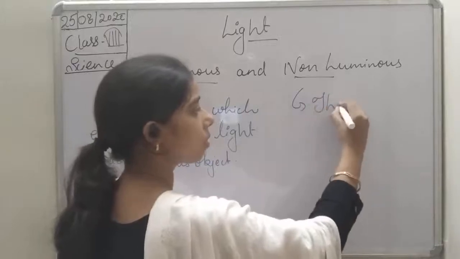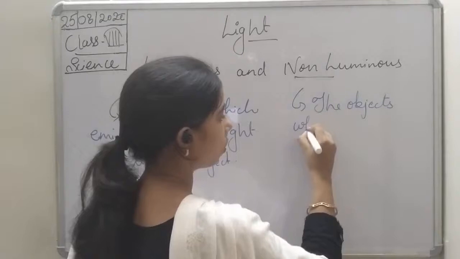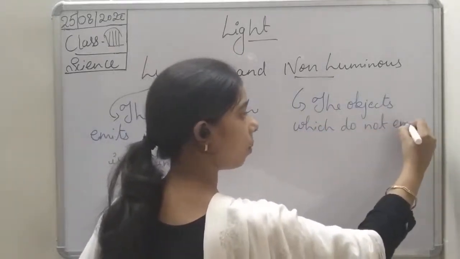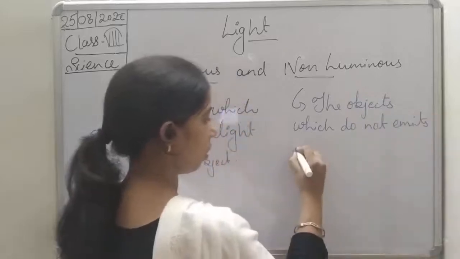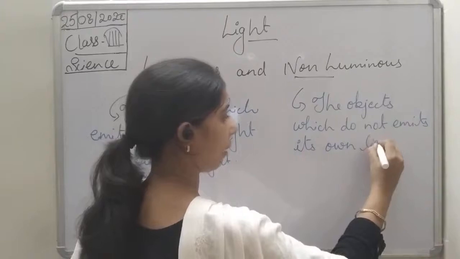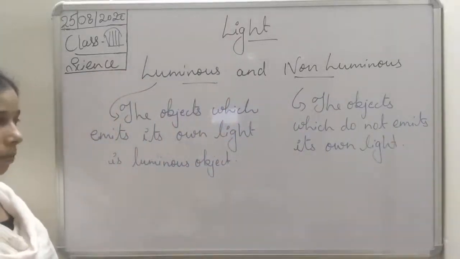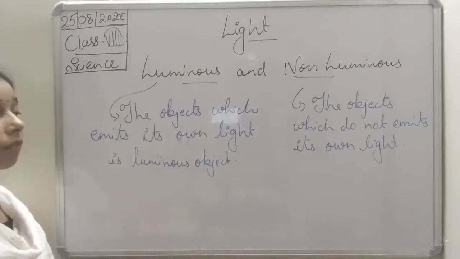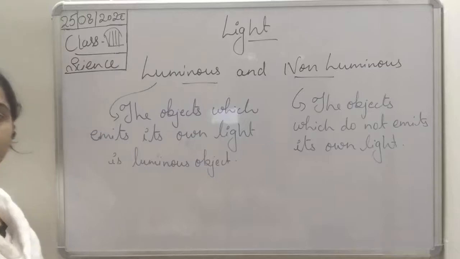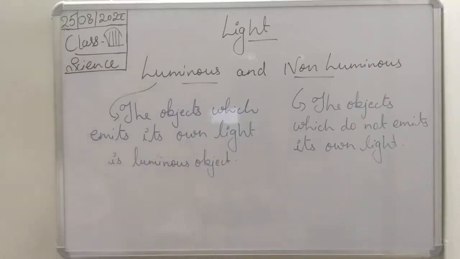The objects which do not emit their own light, that is known as a non-luminous object. So luminous objects emit their own light. Non-luminous objects do not emit their own light.